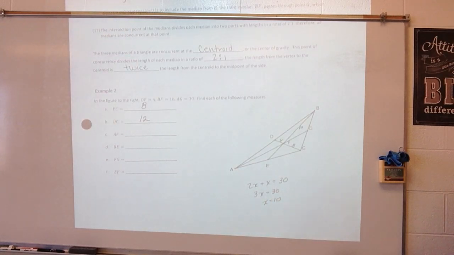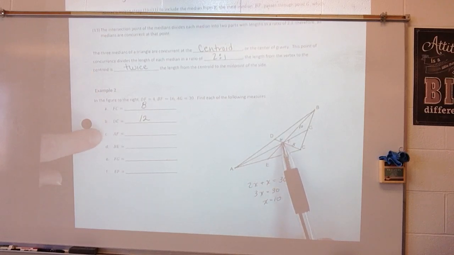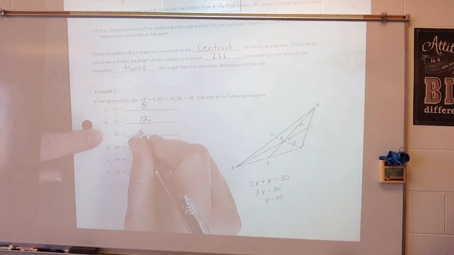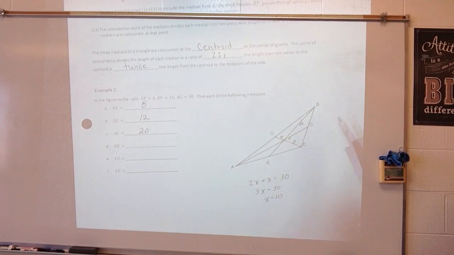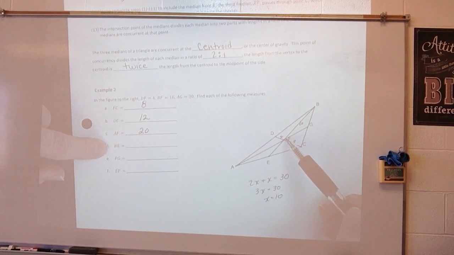So that means that AF, the part from the vertex to the centroid, is twice as long as this one. If this is x, that means it's 10, and this one has to be 20. BE. Let's look. BF is 16.